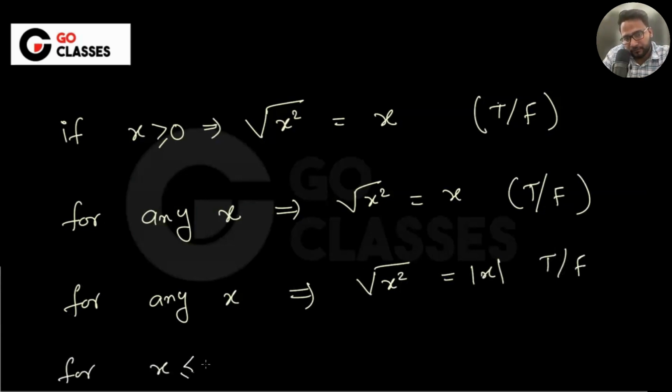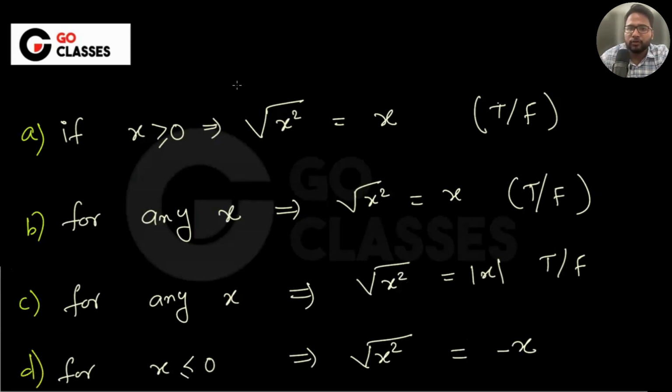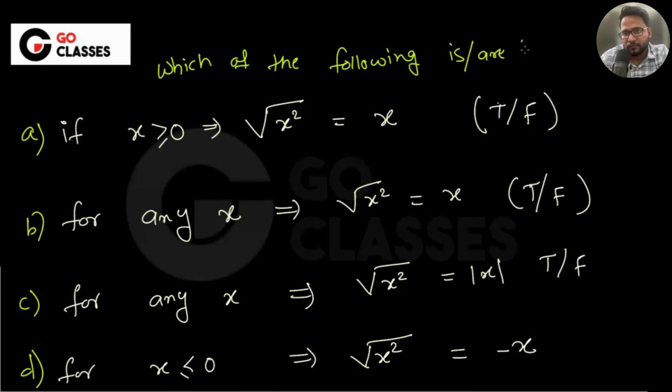Let's suppose this is A, this is B, this is C, this is D. You can just tell me which of the following is true. So I think ACD. I think Yash, Ajay, Sonam, everyone is saying ACD.